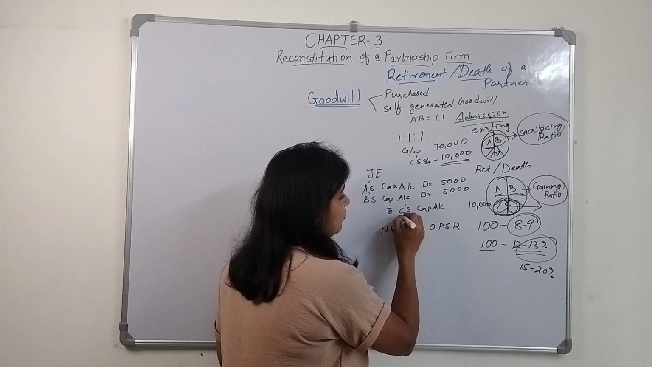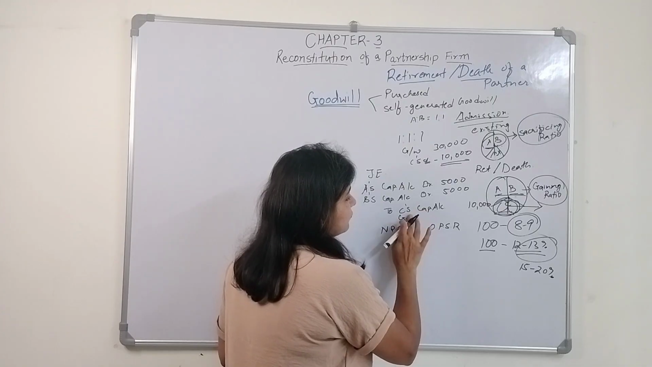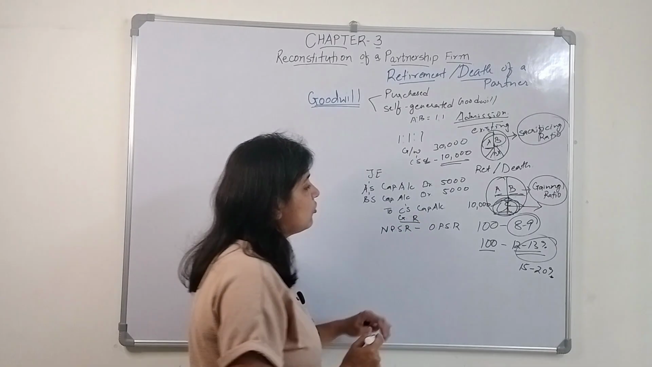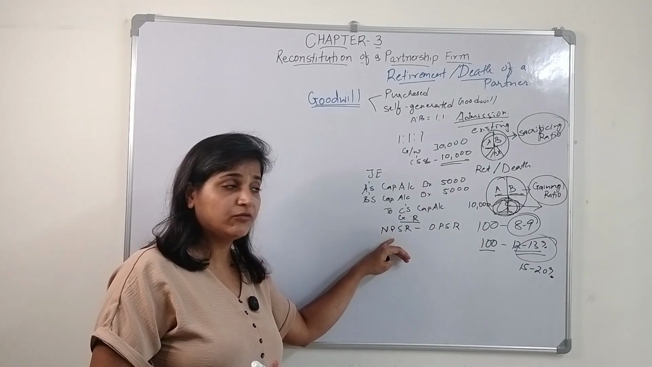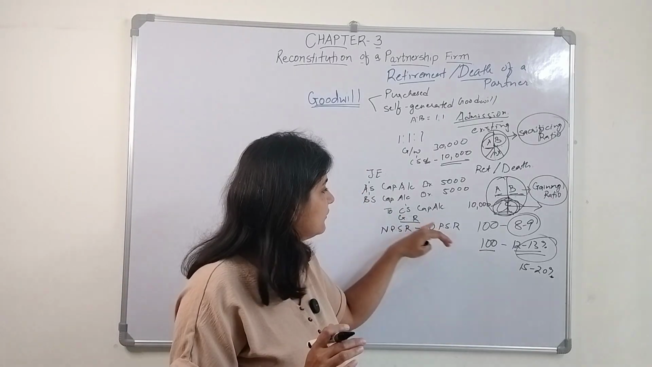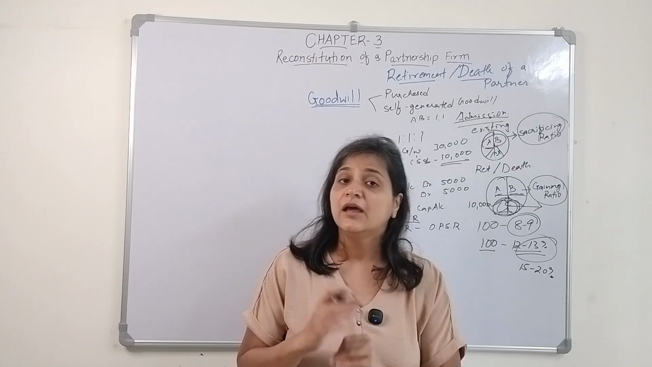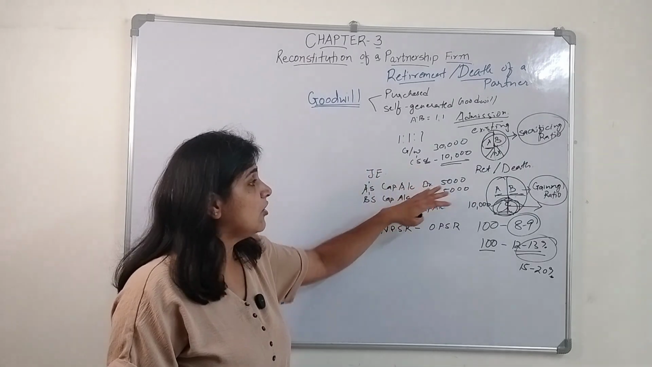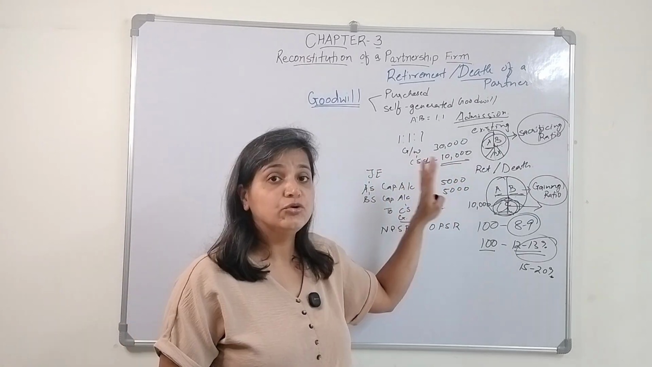When you deduct the old profit sharing ratio from the new profit sharing ratio, you are going to get the gaining ratio. Either this will be given, or else you will be given the gaining ratio, right? So this is how we are going to give the treatment to the goodwill.